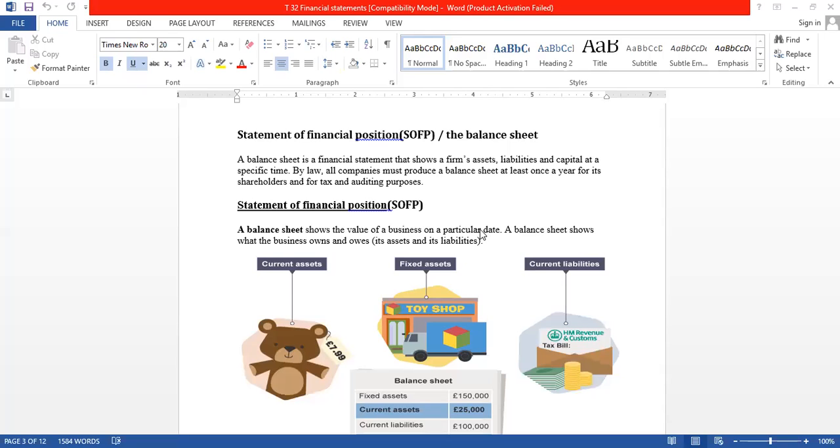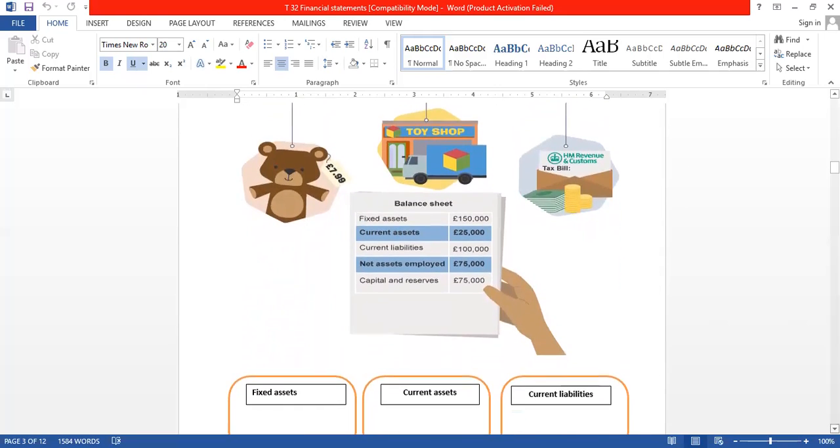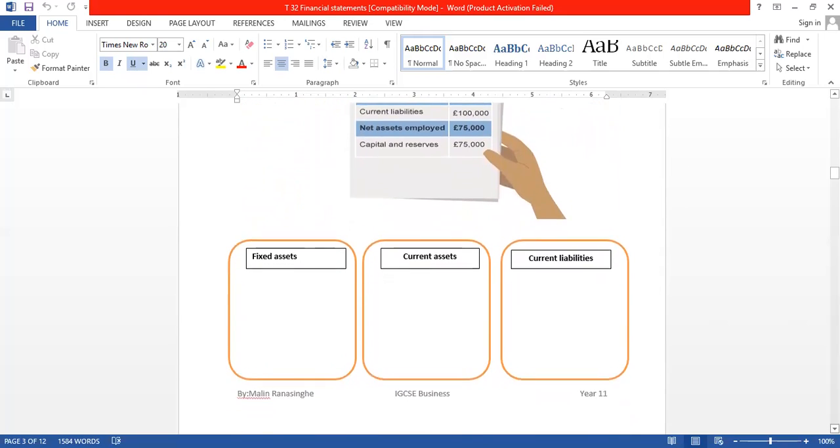So it's a statement of financial position, or SOFP, or balance sheet. It is the summary of assets, liabilities, and capital. We prepare it once a year, annually, and as a result, the assets of the business are equal to capital plus liability. So here in this handout, you can see I have given some blanks.